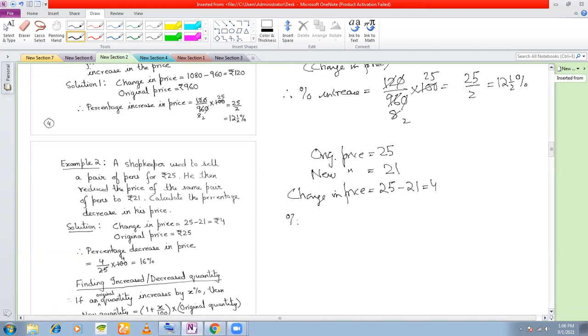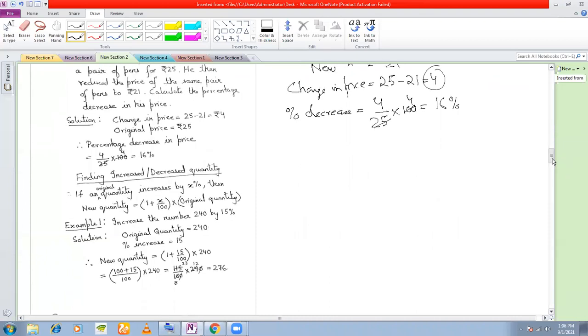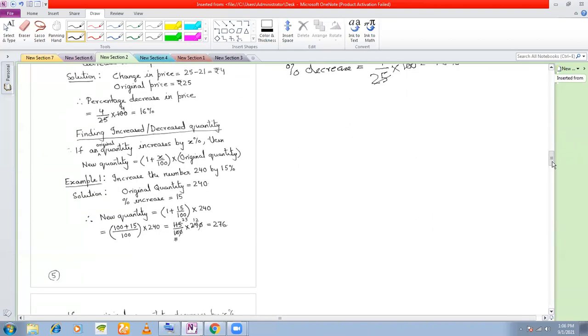So what is the percentage decrease? Because from 25 you are going to 21. Percentage decrease is equal to change divided by original into 100, which is 16%. So this is how to find out the percentage increase and decrease.